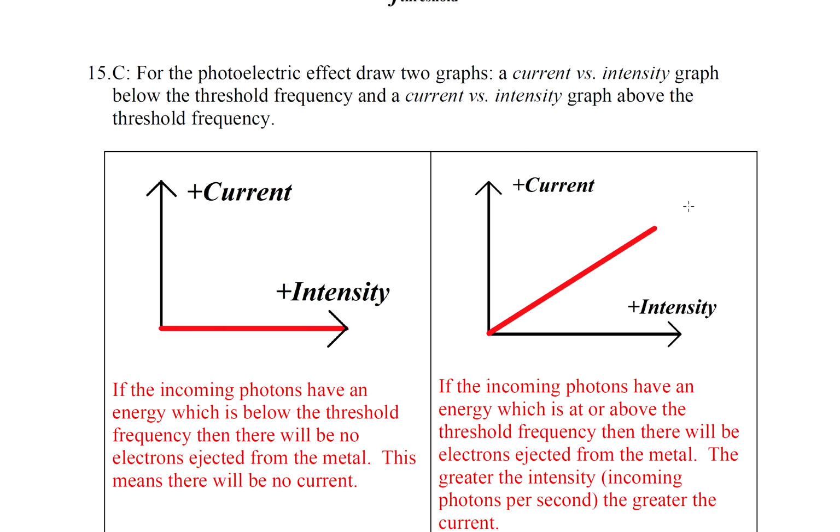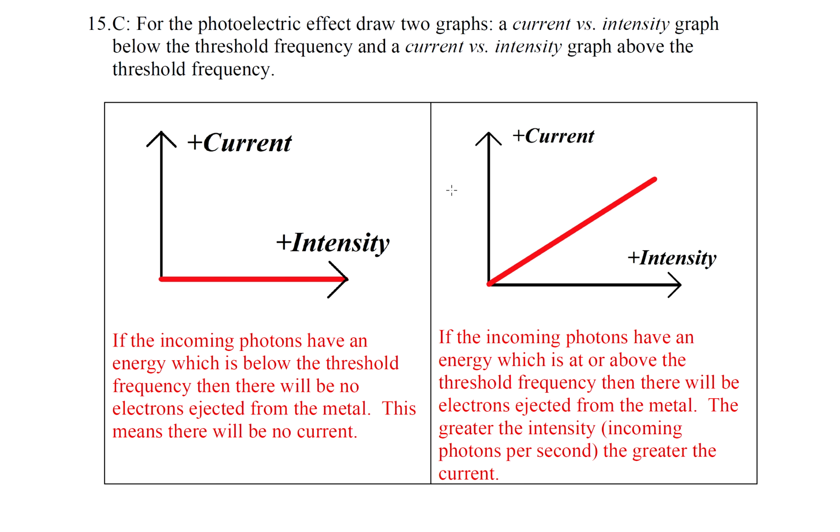Question 15. For the photoelectric effect, draw two graphs. Current versus intensity graph below the threshold frequency and current versus intensity graph above the threshold frequency. So on the left side, current versus intensity if you're below the threshold frequency. You're not going to get a current. No electrons will leave the metal.